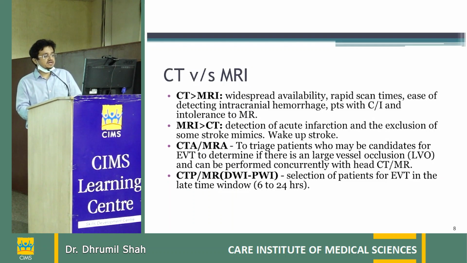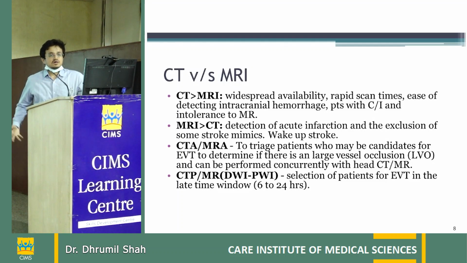And ease of detecting intracranial hemorrhage. Even small hemorrhage will be visible on CT, but not on MRI in some cases. And patients with contraindication and intolerance to MRI. Many of the patients are claustrophobic, or many of the patients may have some pacemaker or some implants that are not compatible with MRI. So in those cases, CT is always better.